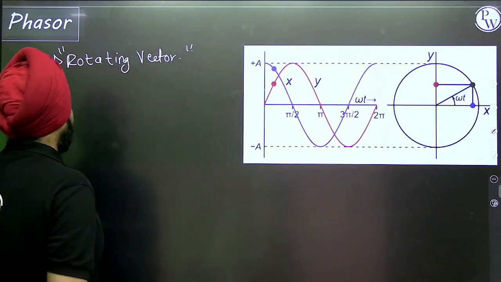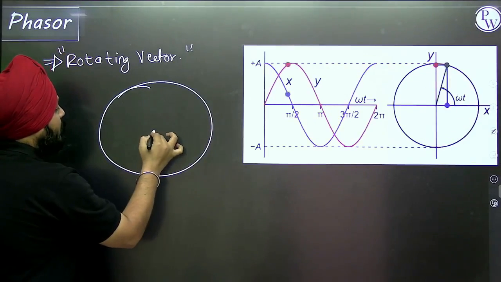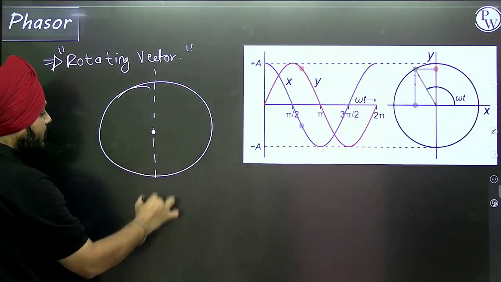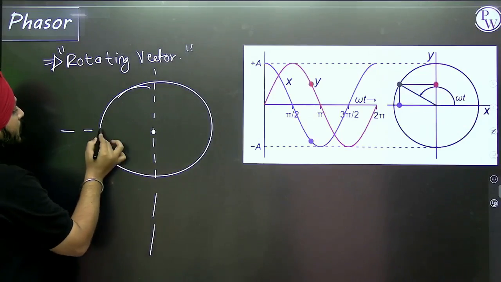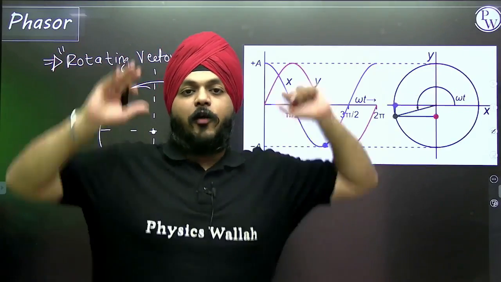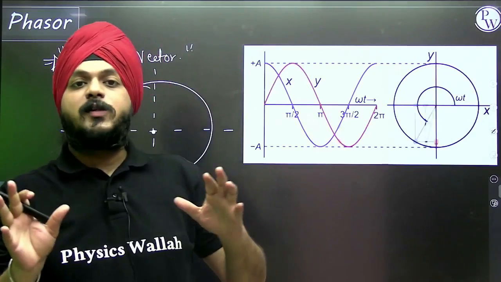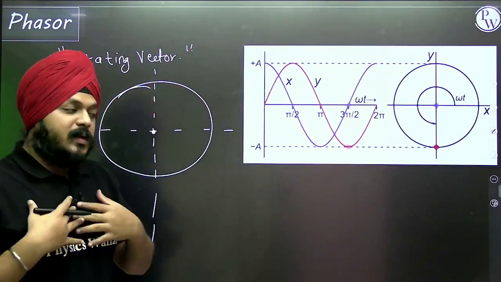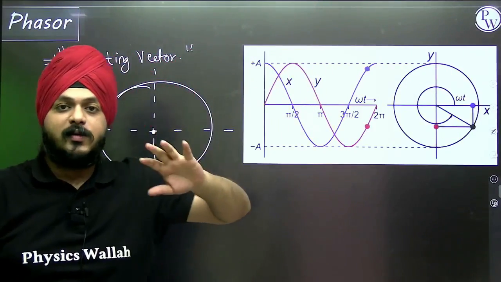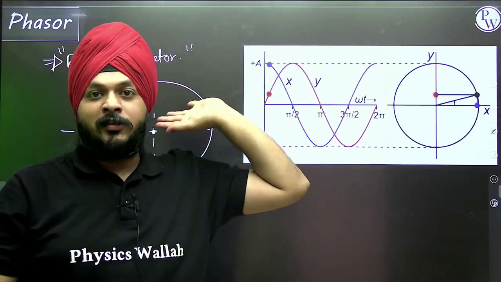Suppose, see, this is a path. Sir, you said all the concepts of uniform circular motion can be applied to SHM; it is an analogy. We understood, but right now lots of shortcuts are going to come. This half an hour, the next half an hour will be completely full of shortcuts.